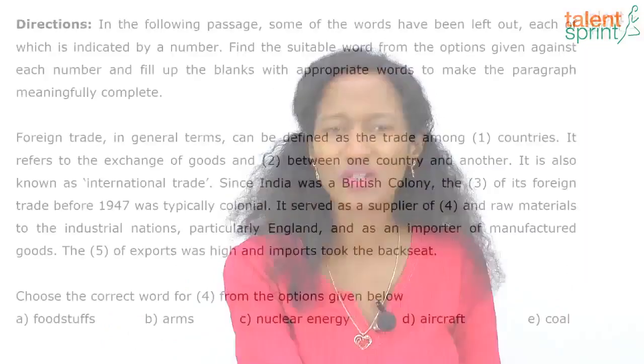See, remember, we're talking about a period before independence. So what were we rich in at that time? What were we known for? Apply a little bit of general knowledge also. In the context, we definitely did not have the power of weapons or nuclear energy, aircraft. Coal, I don't know. It's very limited in terms of trade, right? I wouldn't have been a supplier only for that. What India is known for is agriculture, right? So if that is the case, the obvious thing has to be foodstuffs, no?